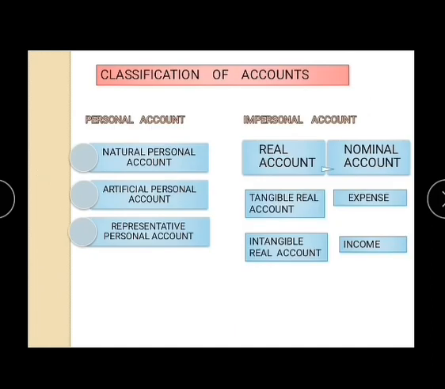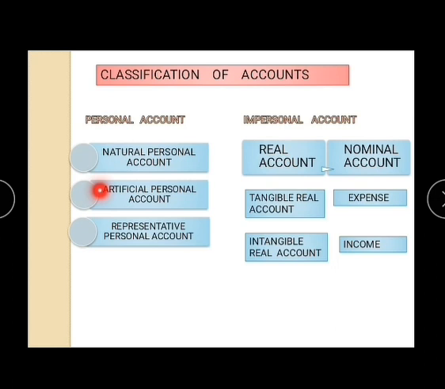Firstly, we will classify the accounts by traditional approach or English approach. According to traditional approach, we can classify accounts into personal or impersonal account. Personal account is related to an individual, firm, company, or an institution. Personal accounts can be classified into natural personal accounts, artificial personal accounts and representative personal accounts. Let us discuss this one by one. Natural personal accounts means the accounts of human beings. For example, Sohan's account, Mohan's account, etc.